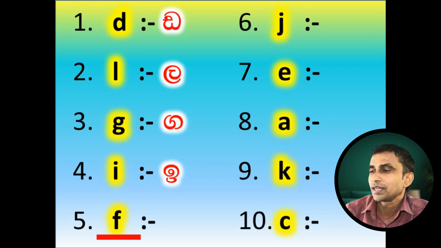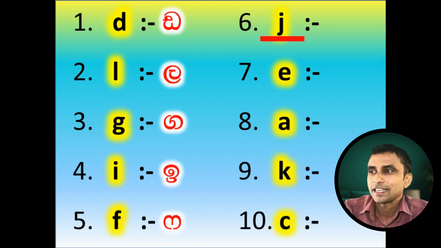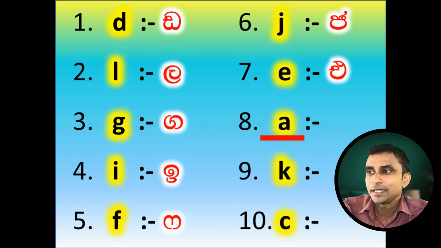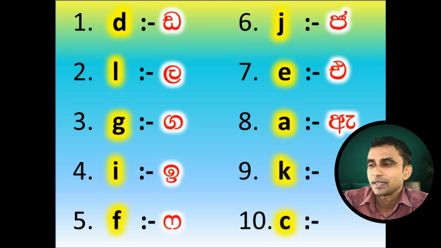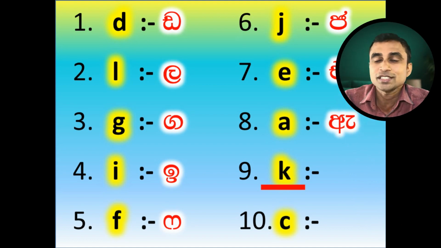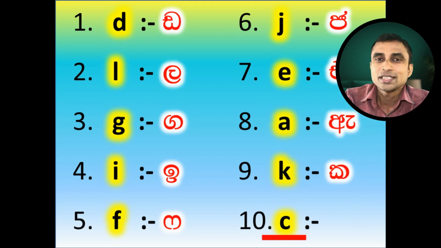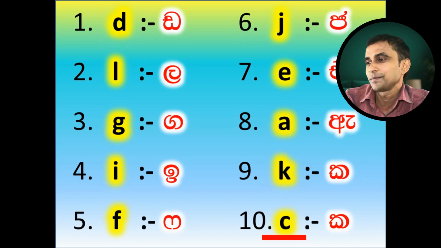Next one, F. It has the sound F. Next one, J. It has the sound J. Next letter, E. It has the sound A. Next letter, A. It has the sound A. Next letter, K. It has the sound K. And also the last letter, C. It also has the sound K.